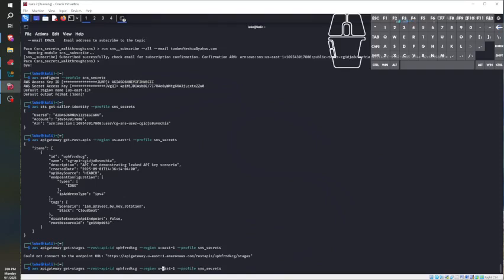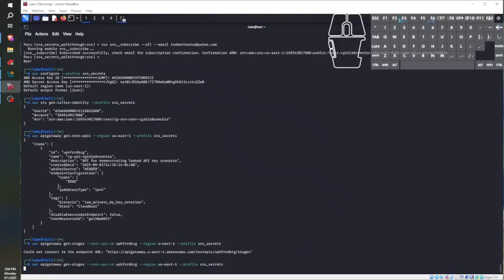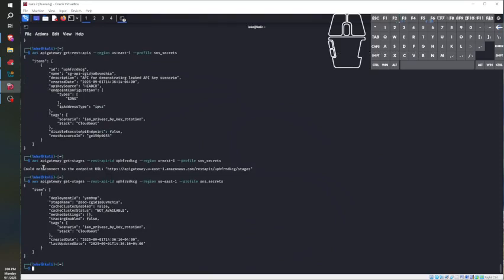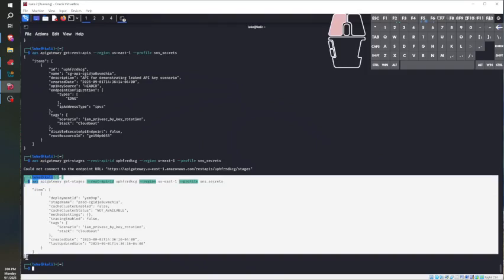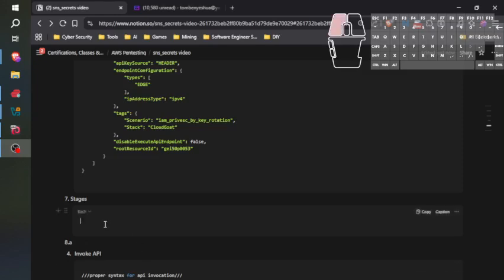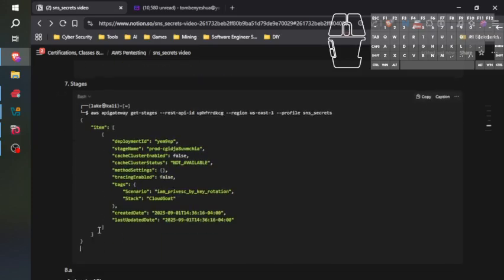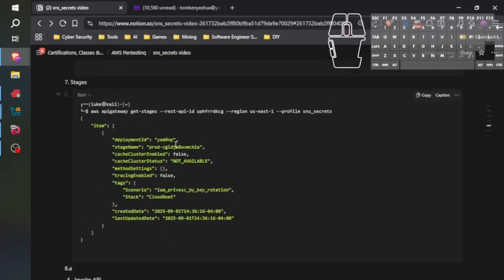I see what I did wrong. There's not an S in US. That should take care of that. There's that honeypot. That's what we're looking for. Go ahead and drop this into our notes. There's our stages. Deployment ID, stage name. Gives us some good information here that we're going to use here in a minute.